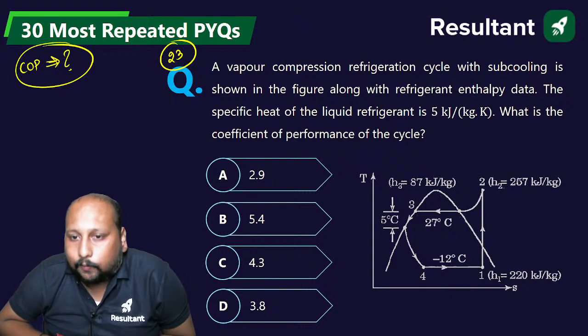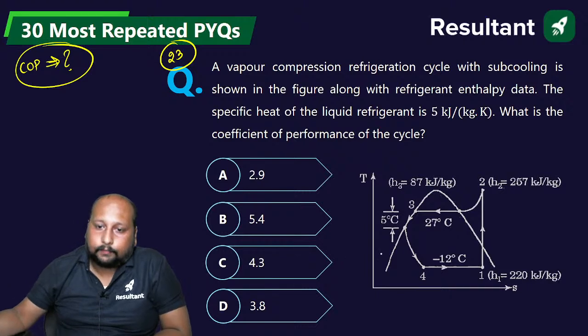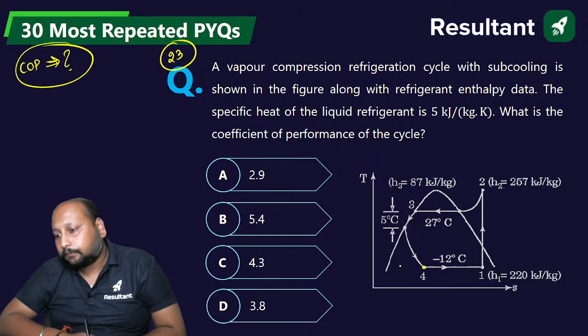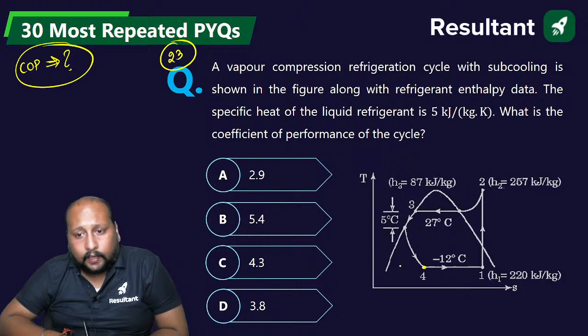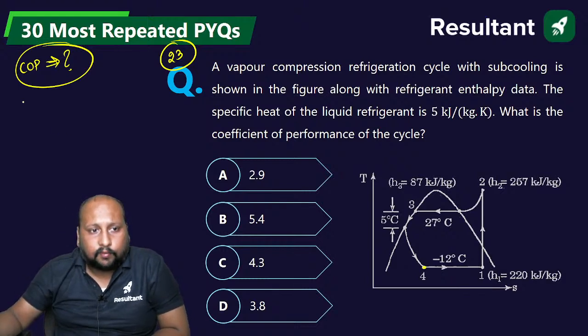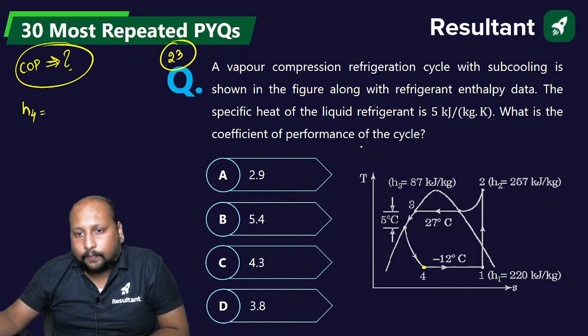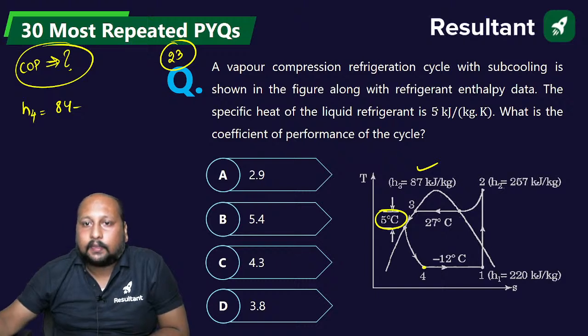Let us calculate the enthalpy at the fourth point. So we can calculate H4. H4 will be equal to H3 minus the drop: 87 minus the 5 degree temperature difference, and they are giving the specific heat as 5 kilojoule per kg.